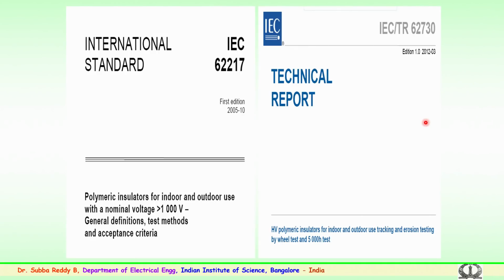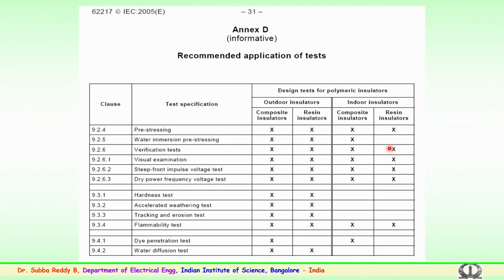This again gives important information about high voltage polymeric insulators, both indoor and outdoor, and stresses the importance of tracking and erosion, particularly by the rotating wheel test for a period of 5000 hours, how the testing has to be carried out, and the importance of various aging testing aspects. So, these are some of the standards; there are other standards for each testing in general, and these are also of importance.